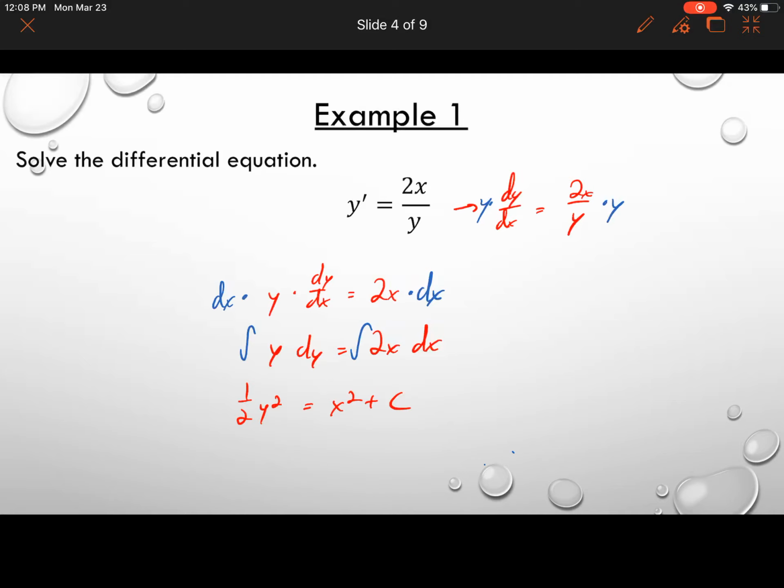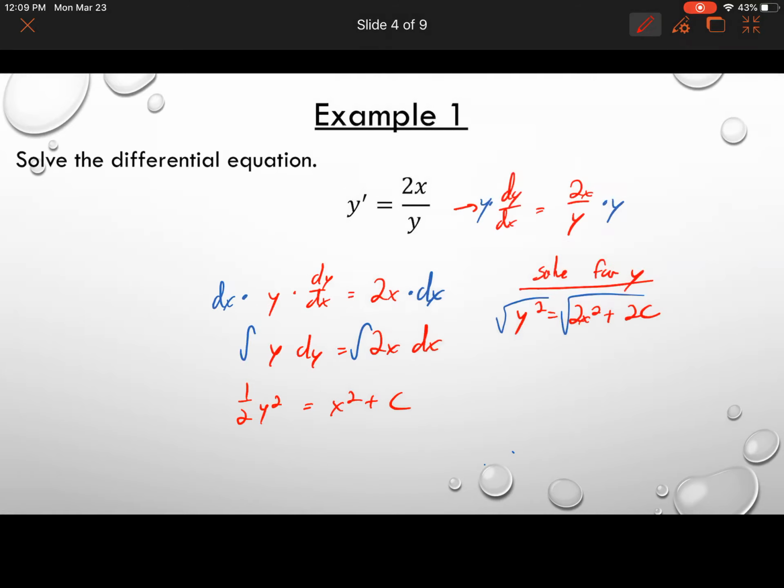At this point, we're basically done. Now, let's say, for example, and you'll see this in the extra practice that I'm going to be providing for today's lesson, you were asked to solve for y. Let's say we were asked to solve for y for this problem, which we're not, but let's just say we were. We would have to get rid of that 1/2 by multiplying both sides by 2. So you would end up with y squared is equal to 2x squared plus 2c. Then we could take the square root of both sides, and that would get the y by itself.